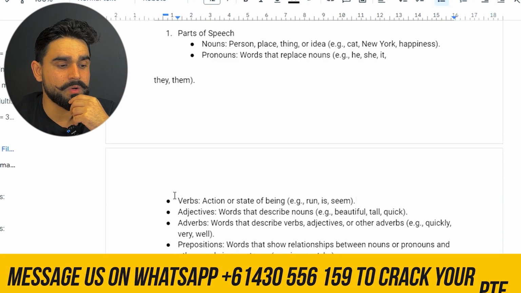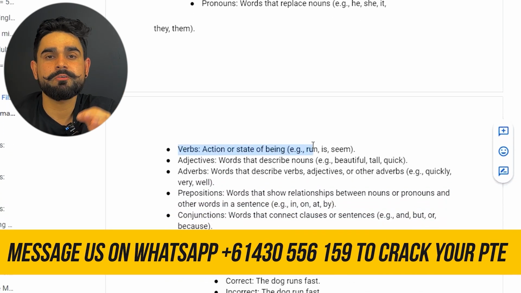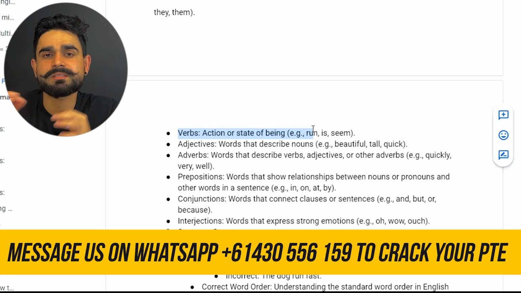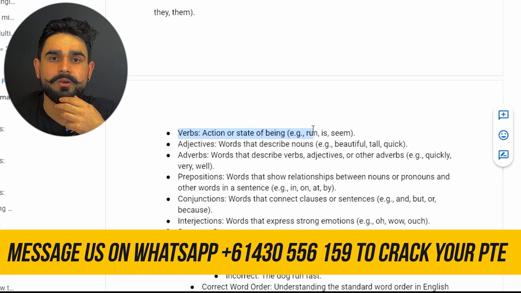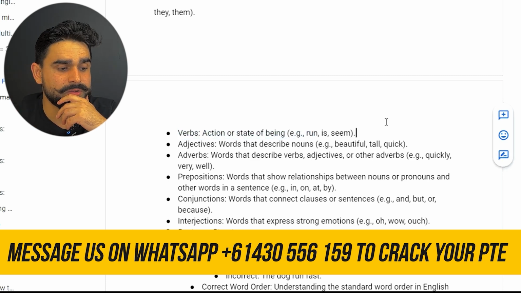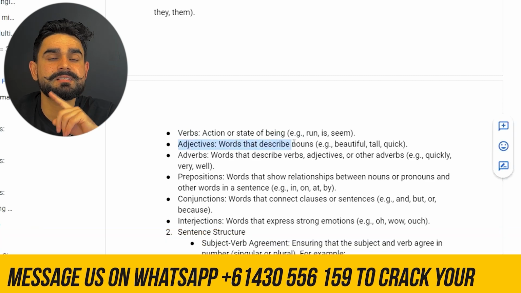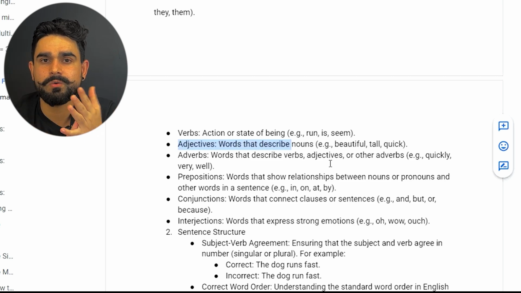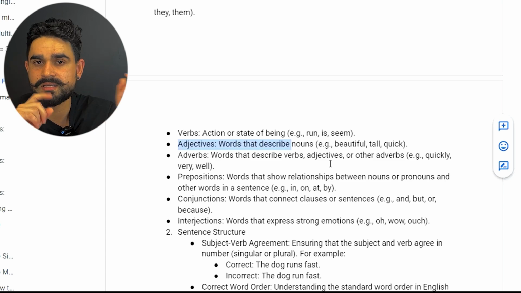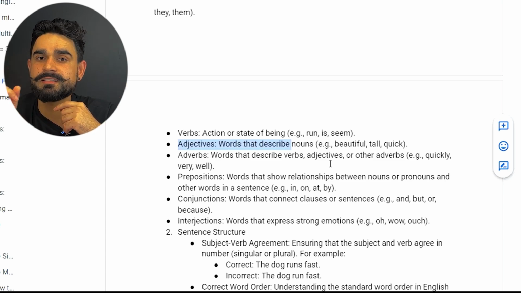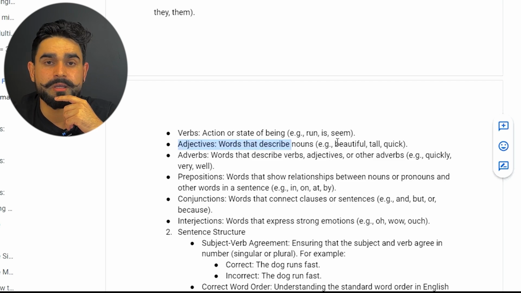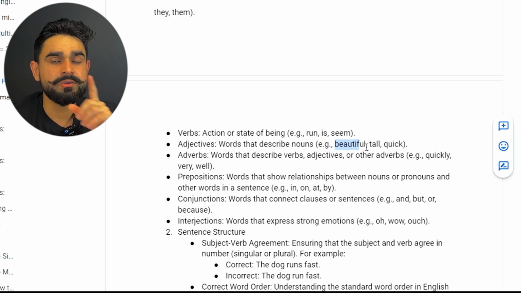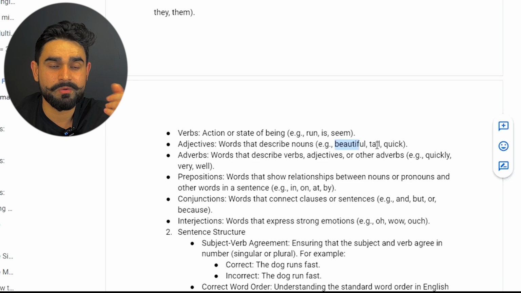So the next one, guys, is verb. So what is a verb? The action or state of being. For example, cooking is a verb, running, walking, dancing, something like doing something. Okay, the state of being or action. All right, so that is a verb. Adjective. So what is an adjective, guys? An adjective describes a noun. Previously we discussed nouns, like the name of a thing, cat, dog, or whatever. So an adjective describes nouns. For example, beautiful picture. Picture is our noun and beautiful is the adjective. So now you know what an adjective is and what nouns are. Let's quickly move on to the next one.